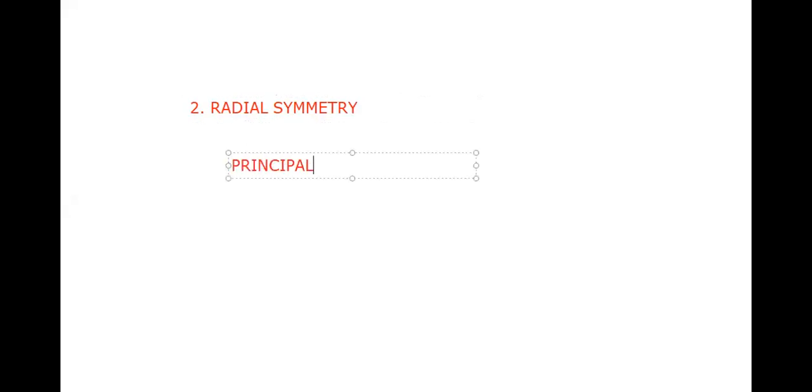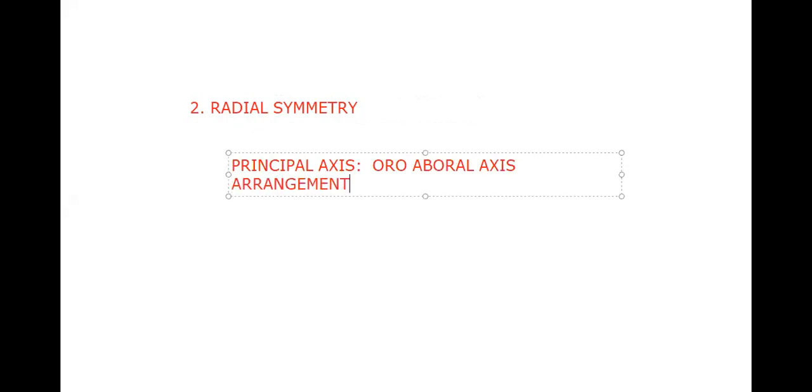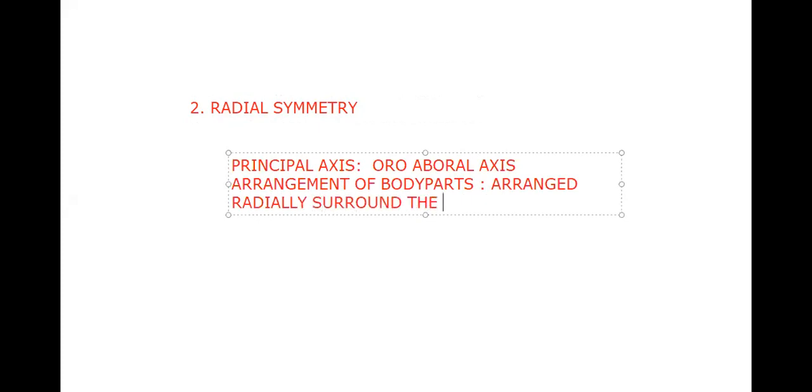One is the principal axis. We recognized the principal axis yesterday, that oroeboral axis. Who is the principal axis here? Oroeboral axis. Okay. Next, arrangement of body parts. What is arrangement of body parts here? They are arranged radially surrounding the oroeboral axis.